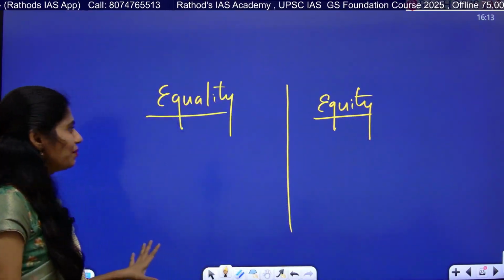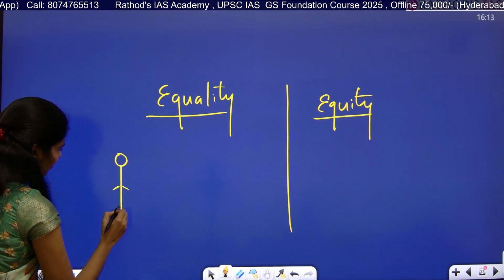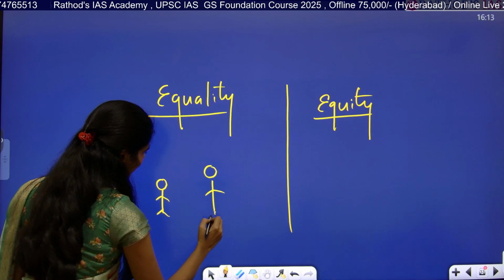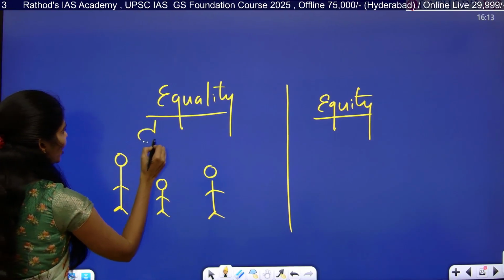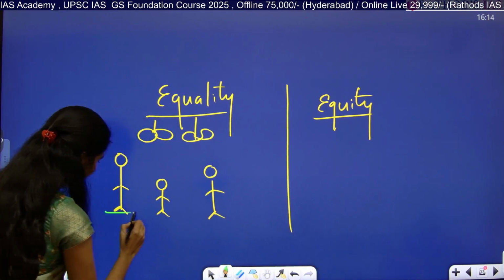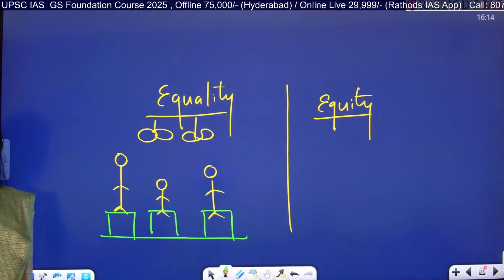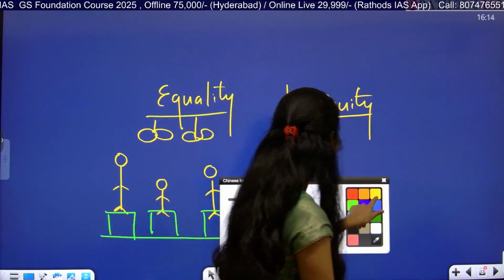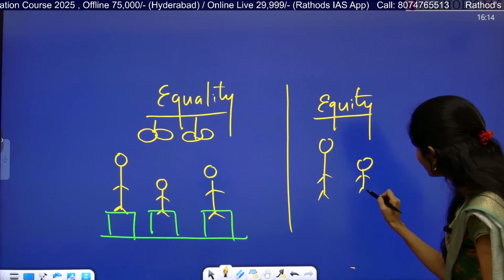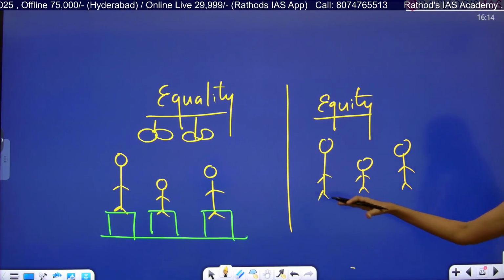Okay, I will draw one image. So based on that, you can understand what is equality. There is a very tall person, a very short person, and a medium height person. Equality means, for example, if there is any chocolate which had been placed here, we are trying to provide equal chairs. But in equity, we have the same tall person, short person, and medium person, but based on their height, we will be giving the support.